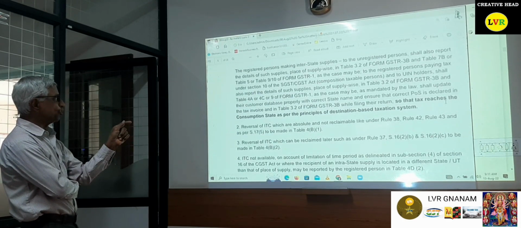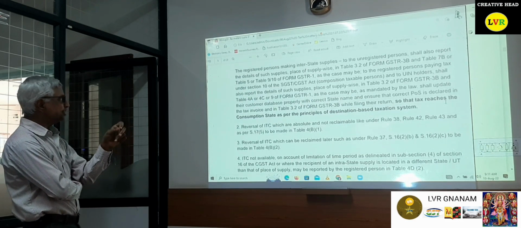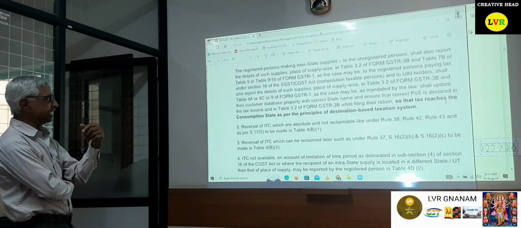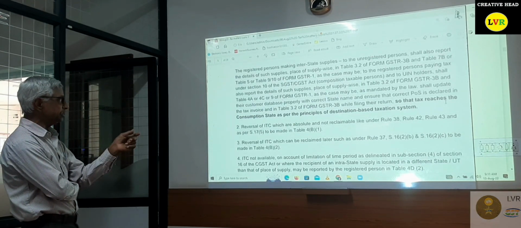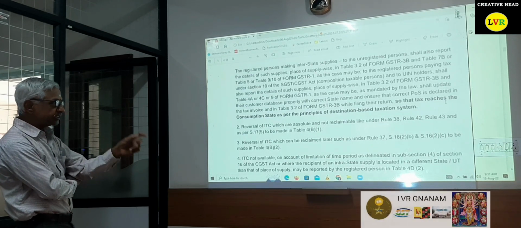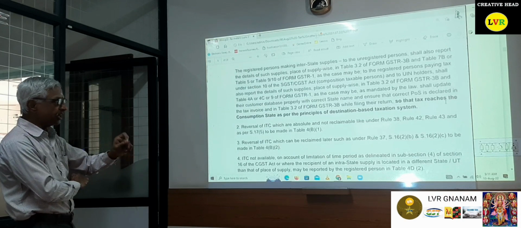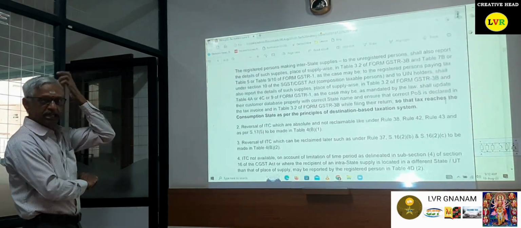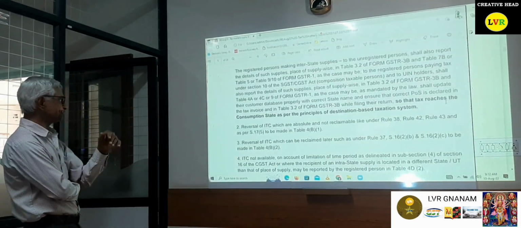Then 4A and 4C of GSTR 9, as mandated by the law, shall update the customer database properly with the correct state name, and ensure that the correct place of supply is declared in the tax invoice in 3.2, so that the tax reaches the consumption state as per the principles of destination based taxation. This is very, very important because GST is a destination based tax, and revenue should go to the particular government only.